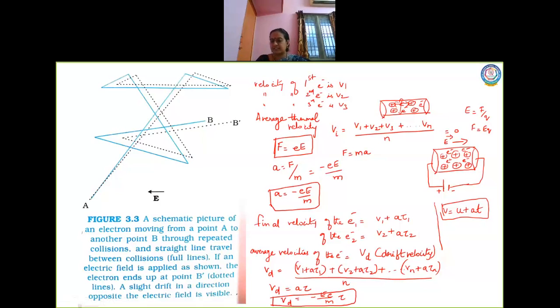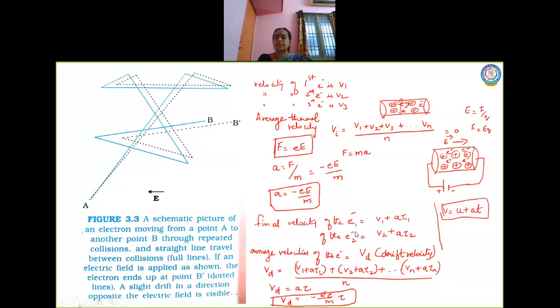After acceleration also, they start moving and hitting the positive ions. So, what will be the final velocity of the electron? This is what we wrote yesterday. Final velocity of the electron is equal to the initial velocity plus acceleration into time. This is the first equation of motion: v is equal to u plus at, where v is the final velocity, u is the initial velocity, a is the acceleration, and t is the time interval.